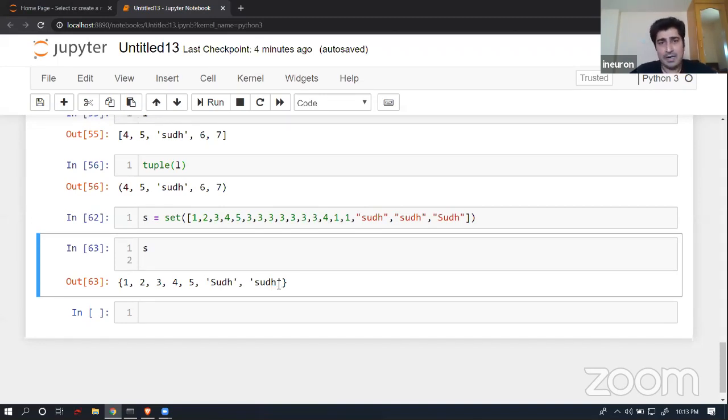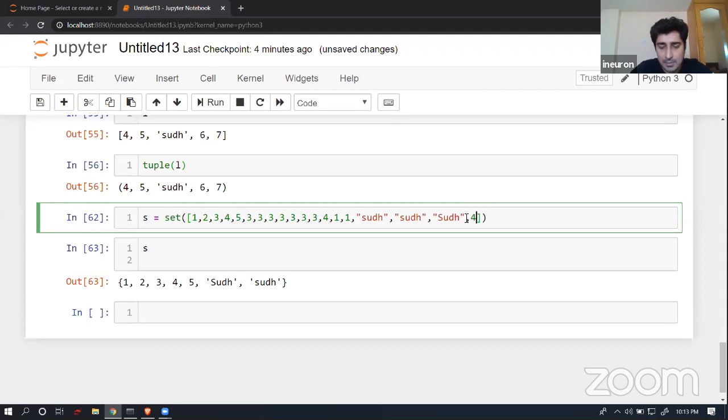So set will always try to give you an outcome where you will be able to get only and only a unique data set. Again, set supports heterogeneous data. You can give any kind of data over here. Set is not going to complain. So maybe I'm trying to give these kinds of things: Boolean I have given, floating point I have given, or maybe I can give some kind of complex data set over here.